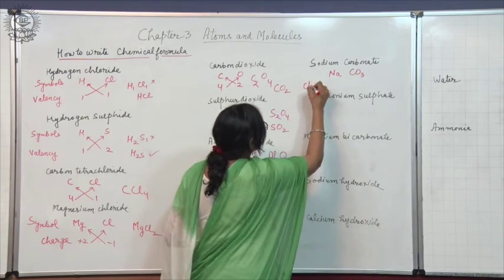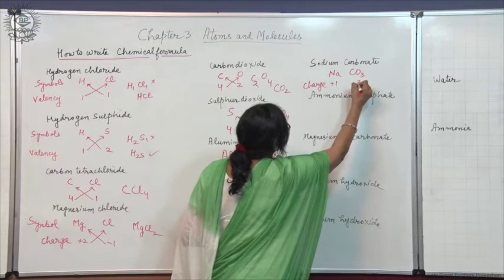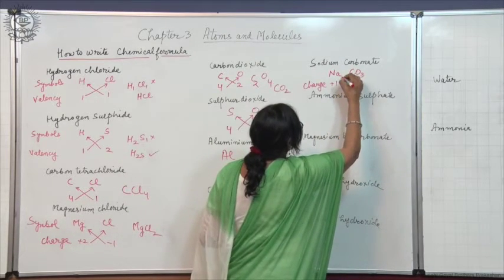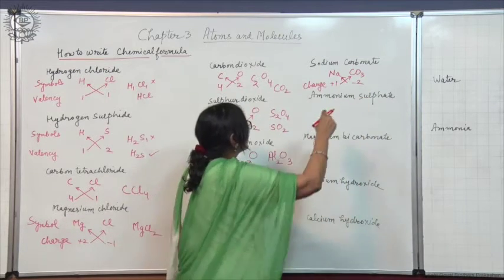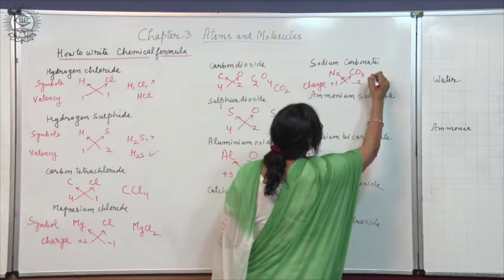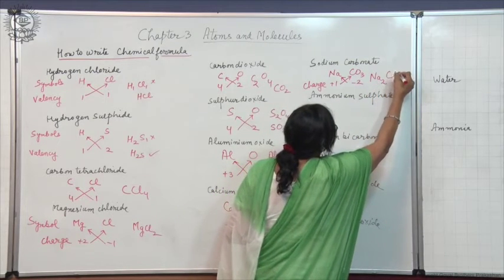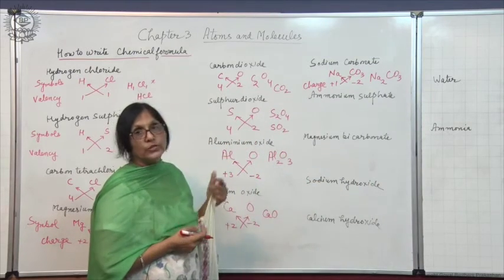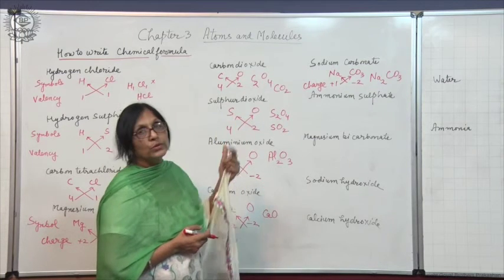The charge on sodium is plus 1 and on carbonate ion is minus 2. Charges are crisscrossed. Okay. So here it will be 2 behind sodium, and for carbonate ion there is no subscript, it is 1 only, so we do not write 1. So we can write it like this, Na2CO3.